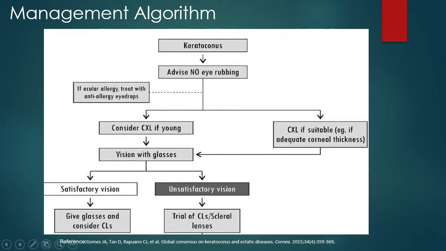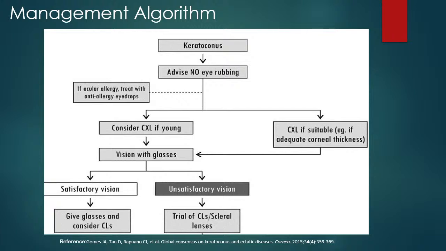Then visual rehabilitation is another important factor, which can be done initially with spectacles if there is milder ectasia, or even soft contact lenses can be used if it is milder ectasia. But if the ectasia is very much and the astigmatism is too much, the patient might need a conventional RGP lens. If even that is not tolerable, specialized RGP lenses, especially Rosky lenses, which are specially made for keratoconus patients, can be prescribed. Most of the patients will be comfortable with a Rosky lens.